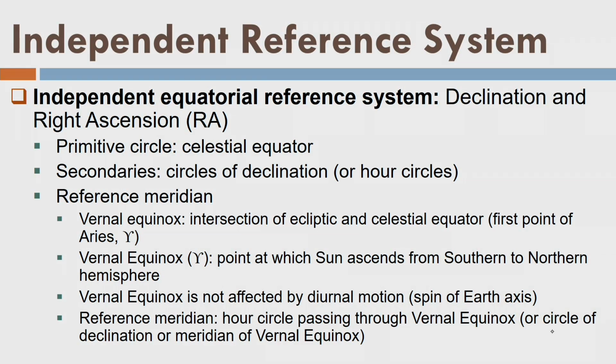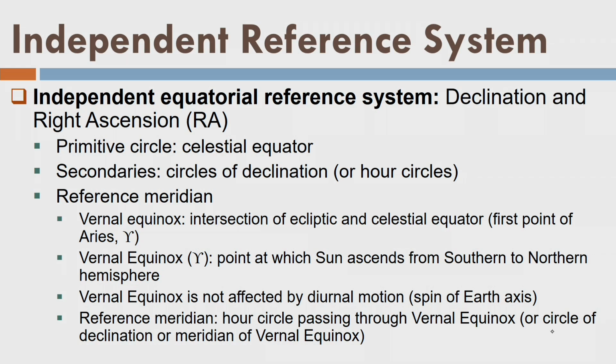Let us define a point called the vernal equinox, which is the intersection of the ecliptic, the relative path of the sun, with the celestial equator. This path of the sun does not depend on the daily motion of the earth. If we see the annual path of the sun around the earth, it will intersect the equator at one point, and that point we call the vernal equinox.